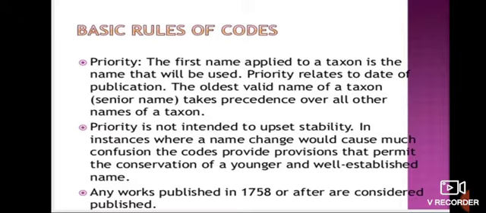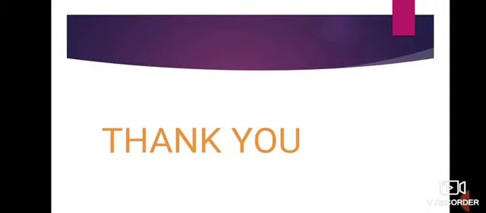Priority is not intended to upset the stability in instances where a name change would cause much confusion. The code provides provisions that permit the conversion to a younger and well-established name. Any works published in 1758 or after are considered published. These were all about the basic rules, codes of taxonomy.